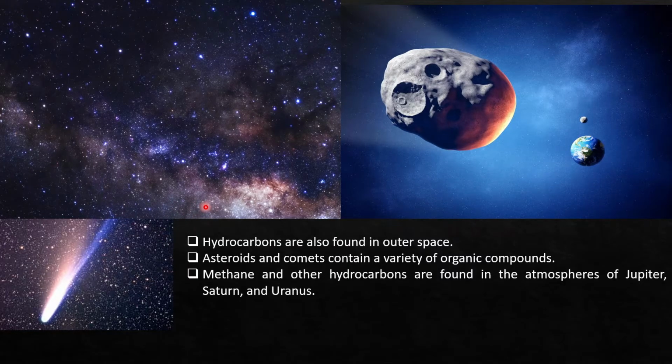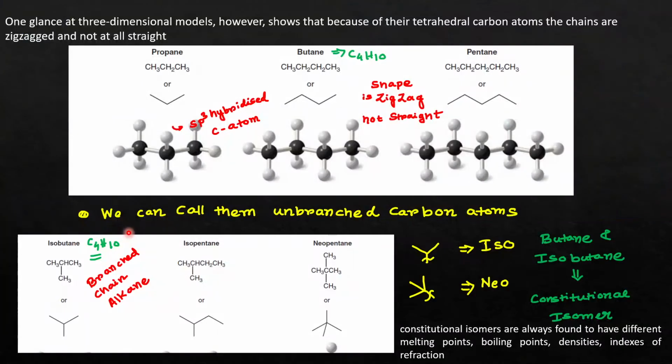Similarly, hydrocarbons are also found in outer space. Hydrocarbons are not only found on our own earth, but you can find these hydrocarbons in outer space. As an example, some asteroids have hit the earth, and after analysis of these asteroids, scientists found that they consist of different types of hydrocarbons. Similarly, other planets in our solar system like Jupiter, Saturn and Uranus have a huge amount of methane and other hydrocarbons in them.